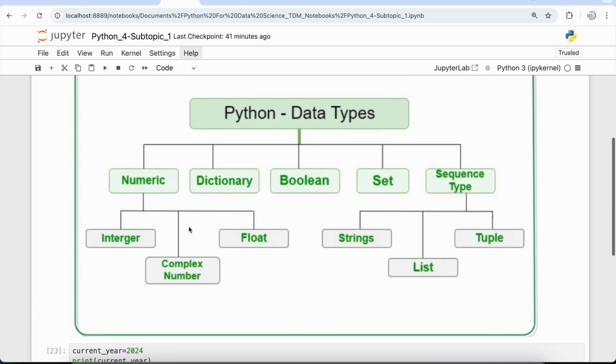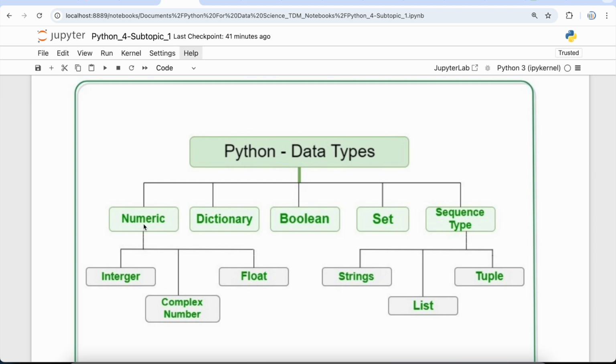And in our next video, we are going to discuss the numeric data type in Python, where we will be checking each and every different type of this numeric data type, that is integer, complex, and float. And we'll also see different examples of how we can declare an integer variable, how we can use complex numbers, or how we can use float in our program.